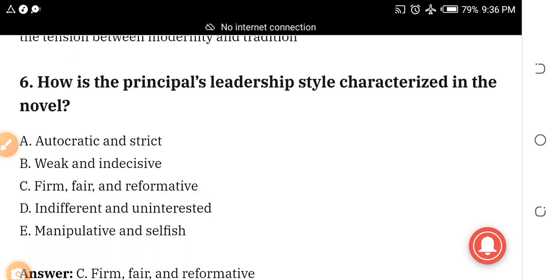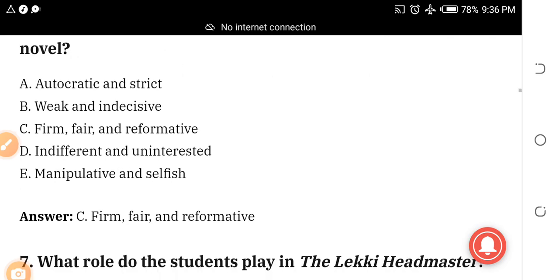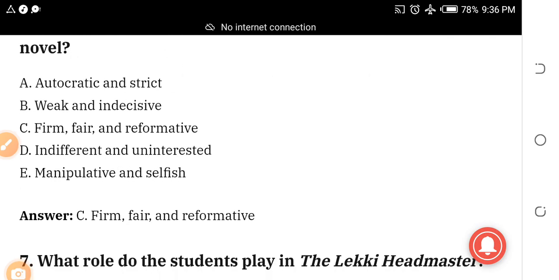How is the principal's leadership style shown in the novel? A, autocratic and strict. B, weak and indecisive. C, firm, fair and reformative. D, indifferent and uninterested. E, manipulative and selfish. The answer is firm, fair and reformative. That is C.